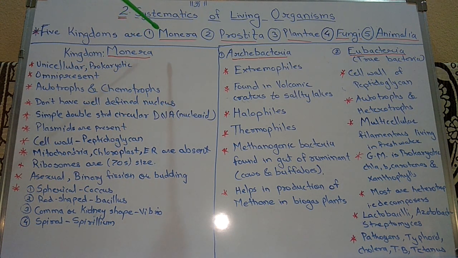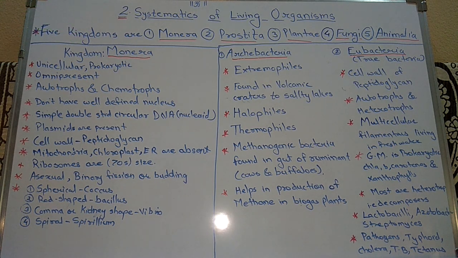Evolutionary development is seen across these five kingdoms, meaning evolution takes place from the first kingdom to the second, second to third, third to fourth, and fourth to fifth. This is called a phylogenetic relationship, an evolutionary development within this group.